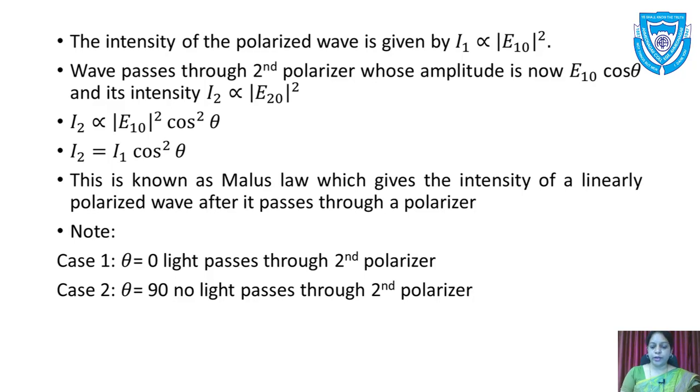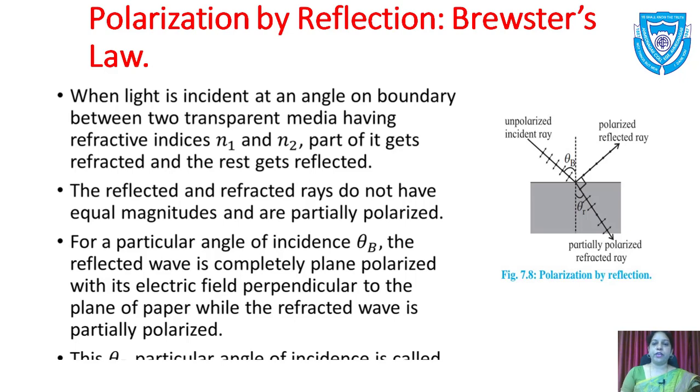Now we'll switch to the next topic, polarization by reflection. This is Brewster's law. In the board exam we have a question of at least 3 marks on this. Now you can see the figure. When unpolarized light is incident at an angle on the boundary between two transparent media having refractive indices n1 and n2, part of it gets refracted and the rest gets reflected.